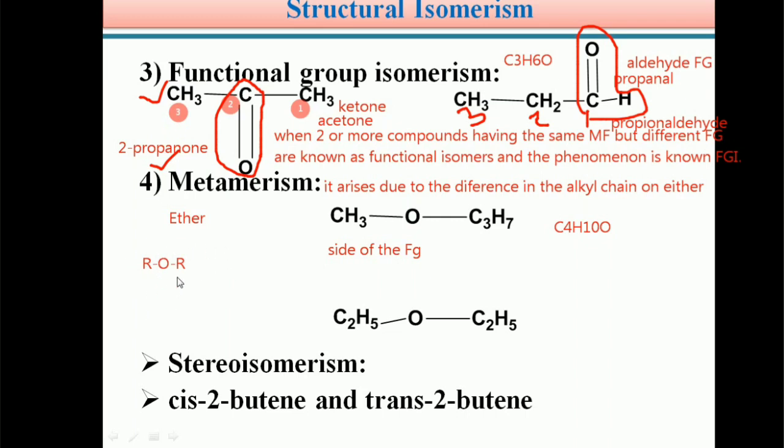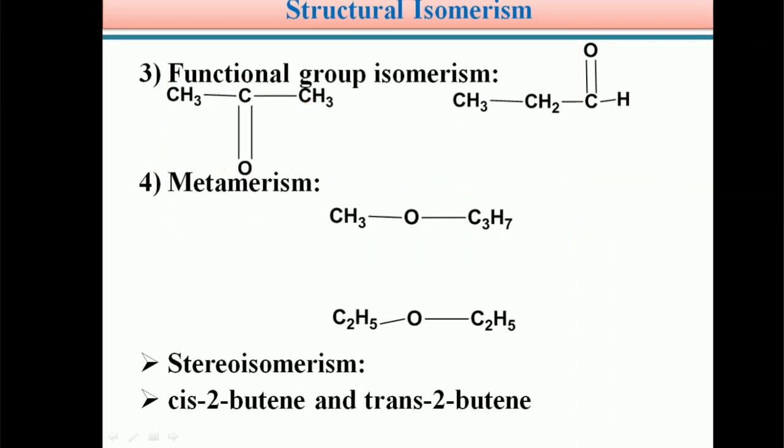Here R means alkyl chain. These alkyl chains can be identical or different. So here, for metamerism, we take the example of the molecular formula C4H10O. In the first isomer, CH3OC3H7, these two compounds can be written with the molecular formula C4H10O. See students, the functional group present in this example is ether.